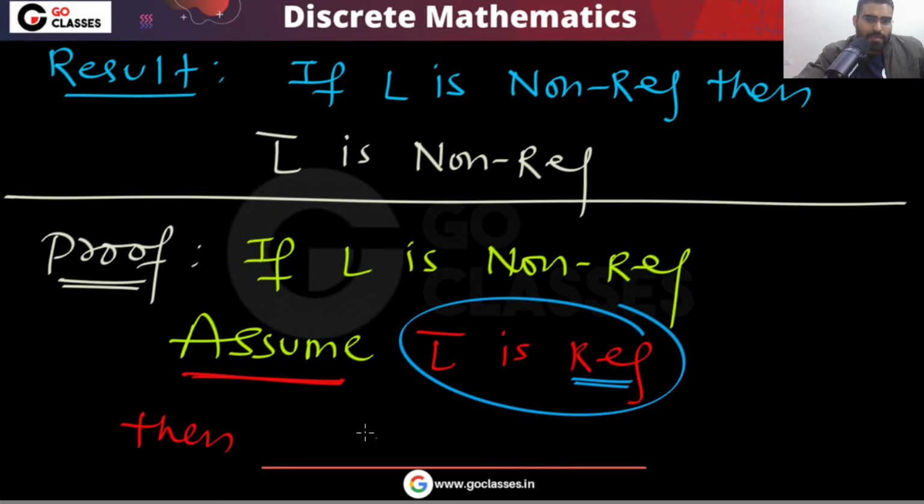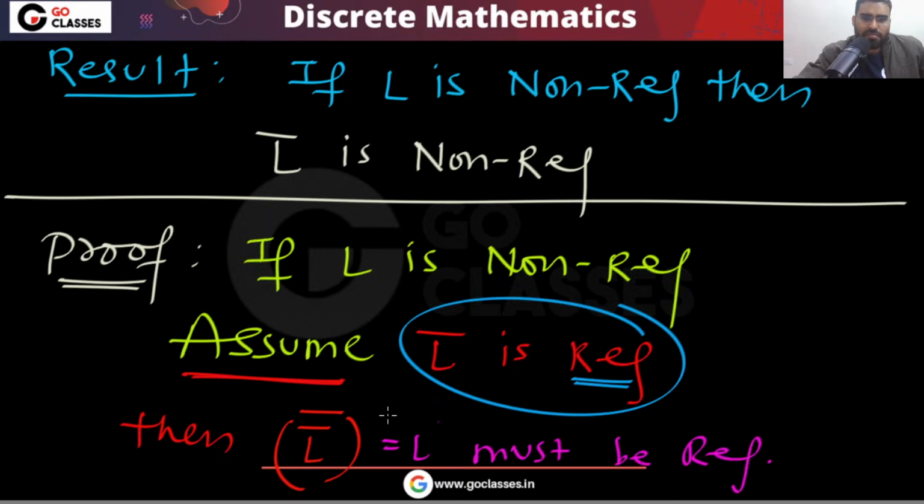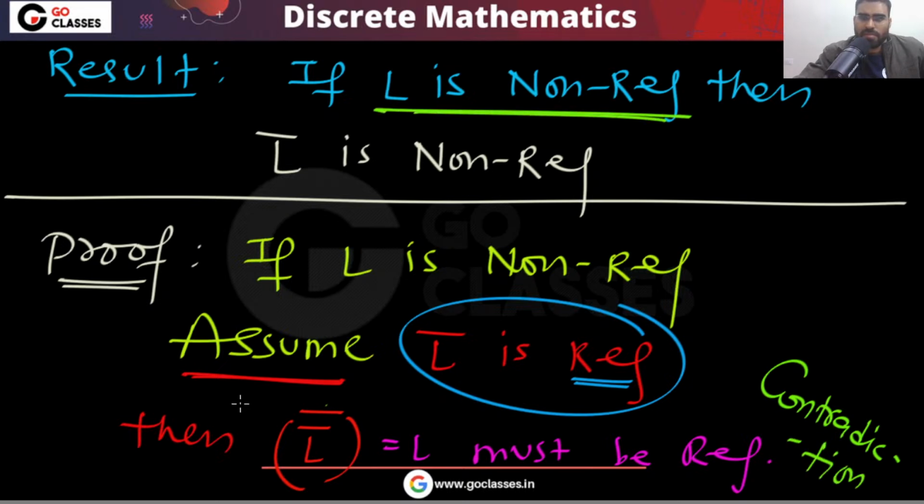Because L complement is regular, its complement should be regular, right? So the whole complement of L complement must be regular. And what is the complement of L complement? That is L. So L must be regular. That is a contradiction. Why is this a contradiction? Because it is already given that L is non-regular. Is this clear?